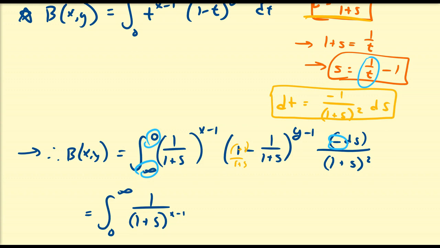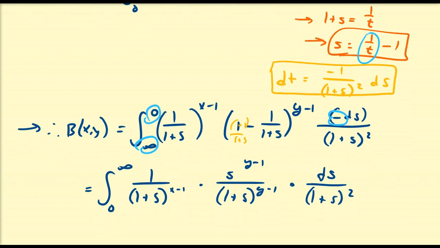So I'm just going to distribute that exponent out into that term. So that's going to give us s to the power of y minus 1, all over (1 plus s) to the y minus 1. And then over here, what do we have? We have the differential of s, all divided by 1 plus s, the quantity squared.